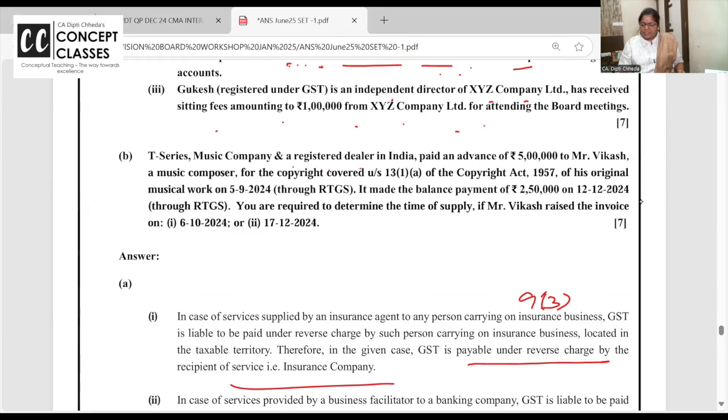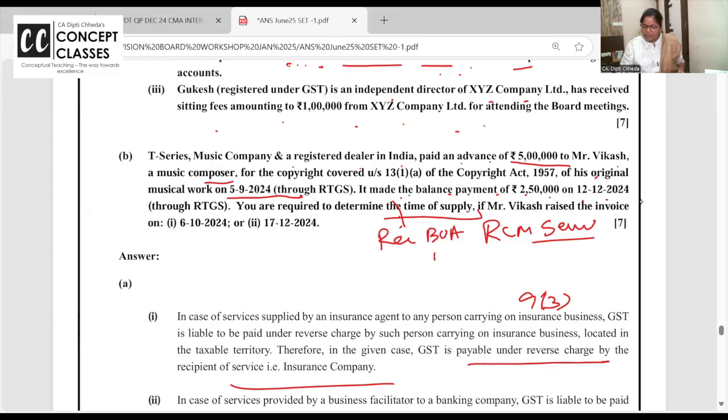T-Series Music Company, a registered dealer, paid an advance of 5 lakh to Vikas, a music composer, for original work on film. Advance payment related to services, GST is applicable. Advance related to goods, GST is not applicable. It made the balance 250 payment. You are required to decide time of supply. First of all, whenever a music composer is giving services to a music company, the music company should pay tax on RCM basis. So RCM basis in services, when the recipient records in books of accounts,